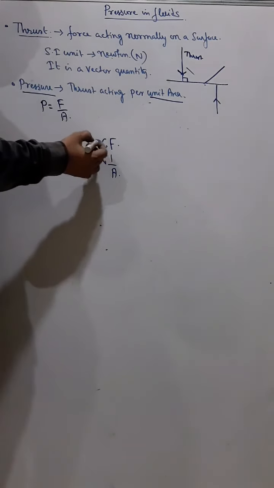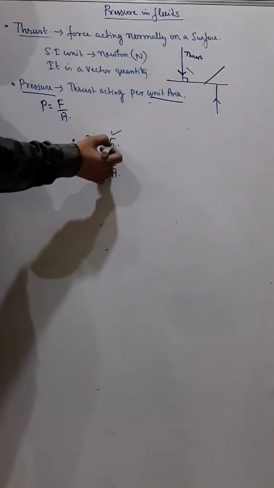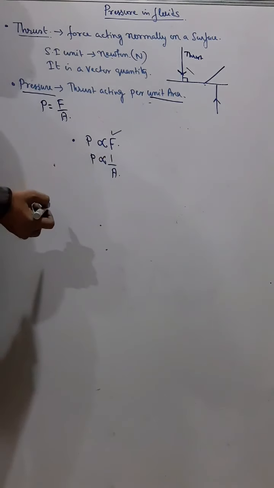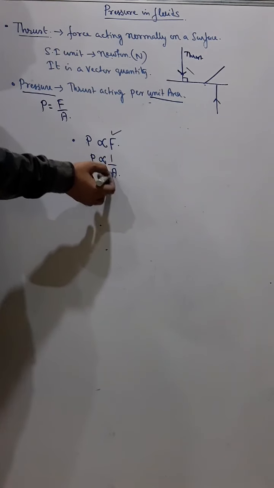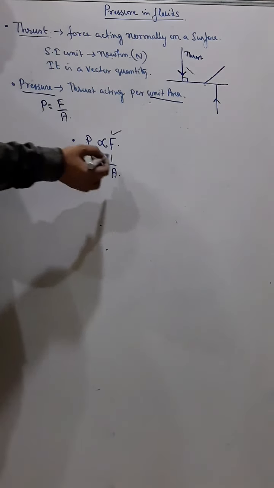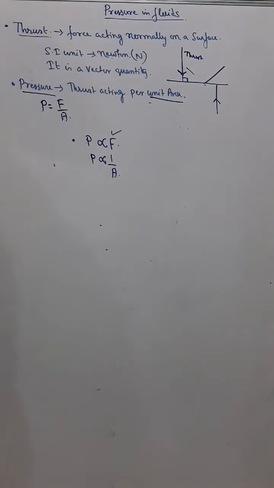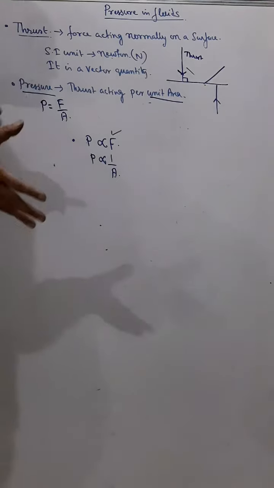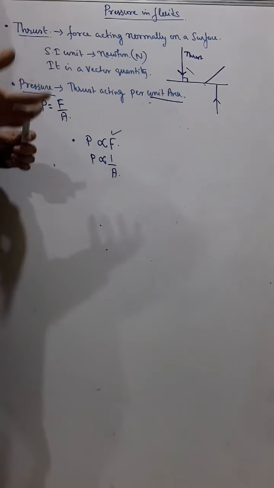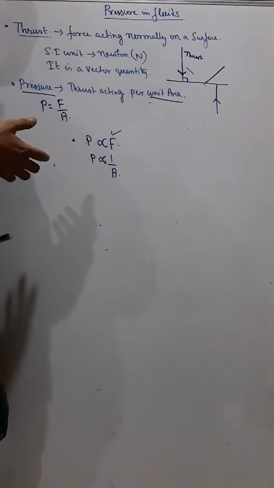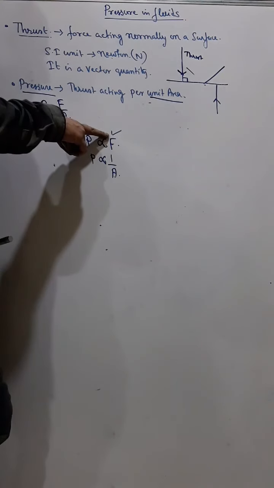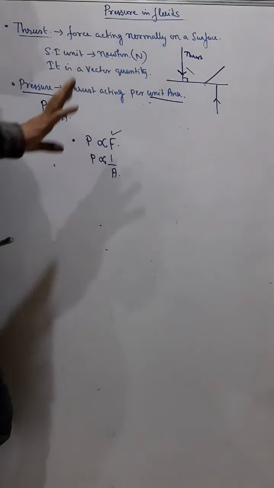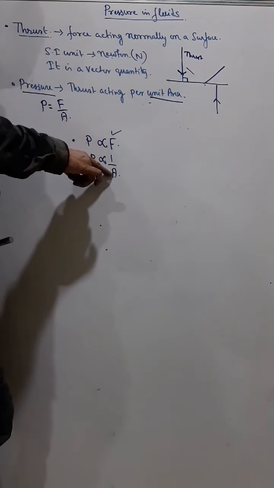So that means greater the thrust, more is the pressure. And similarly, greater the area, less will be the pressure, and less the area, more will be the pressure. So if anywhere I want to increase the pressure or decrease the pressure, then what can I do? Either I increase the thrust acting on them, or I decrease the area.